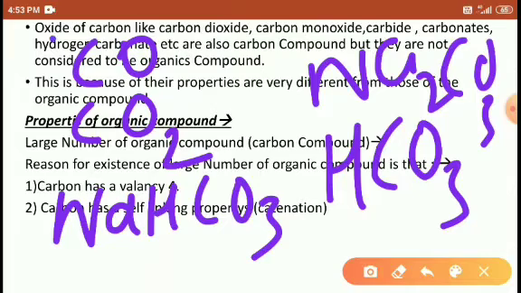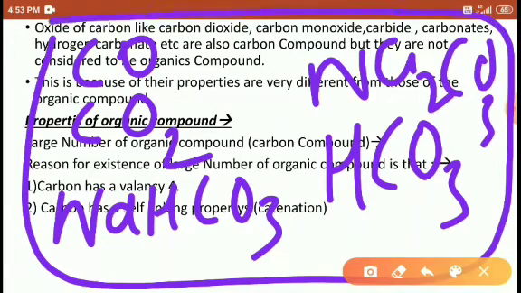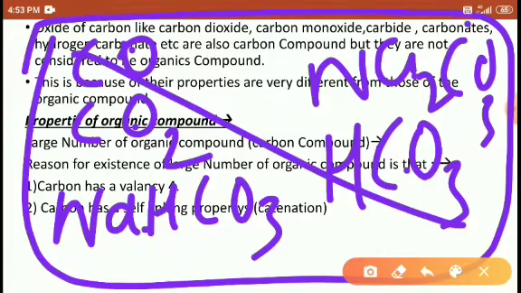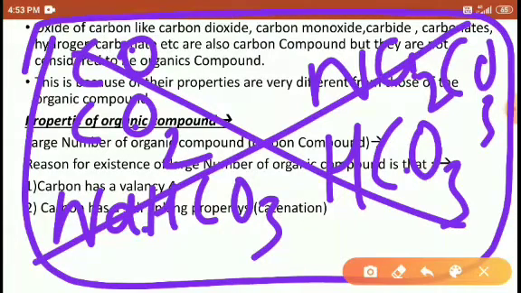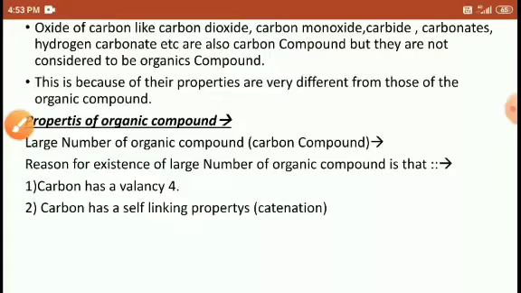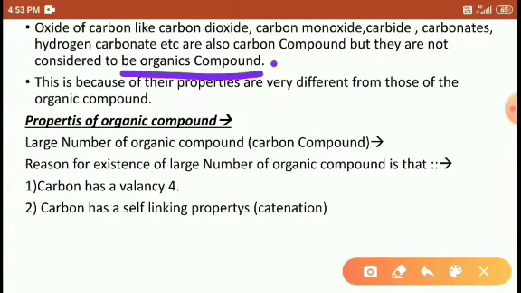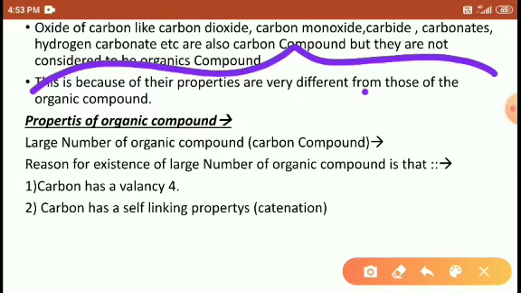In all these compounds carbon is present, but we do not call them organic compounds because these compounds cannot form a long chain. Organic compounds are present in the form of long chains, but these cannot exhibit long chains. Right, friends? So that's why these are not considered organic compounds. This is because their properties are very different from organic compounds.